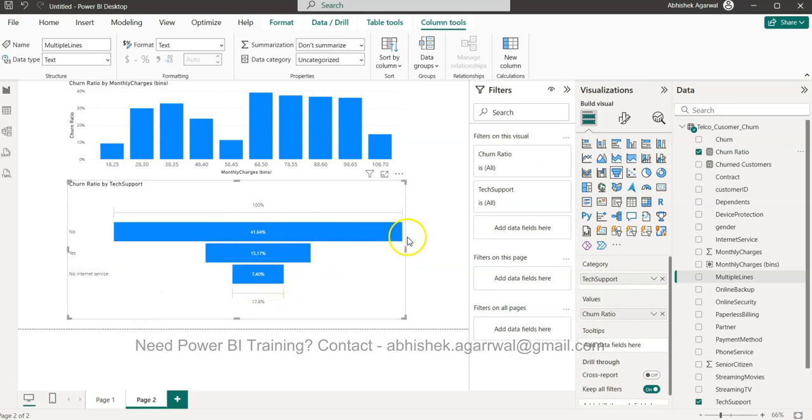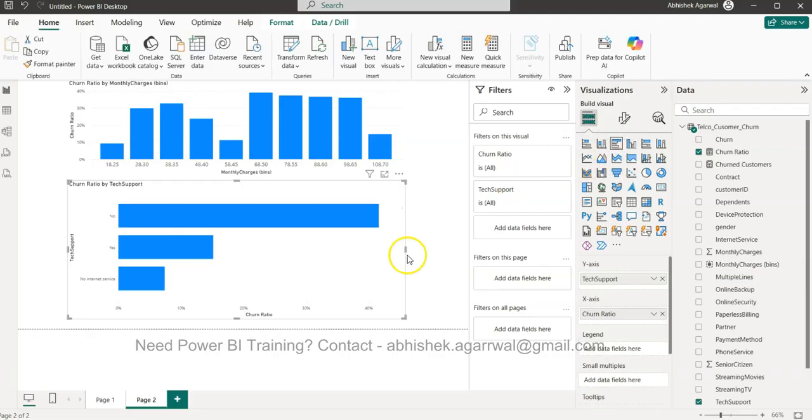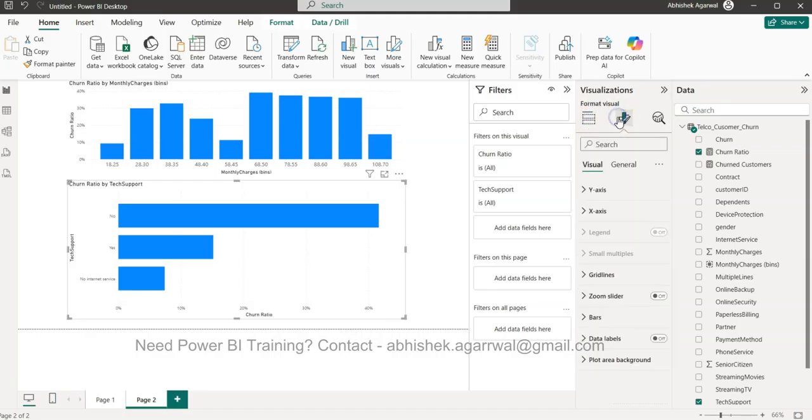I think rather than this chart, probably I will use this chart, which is a cluster bar chart like this, which is much more useful. And I will enable the data labels like this. So 41.64 for those people who are not using tech support. That means probably they are having a problem, right? But they are not using the tech support, and that's why they are getting churned, by getting frustrated that this service is not working or that service is not working.